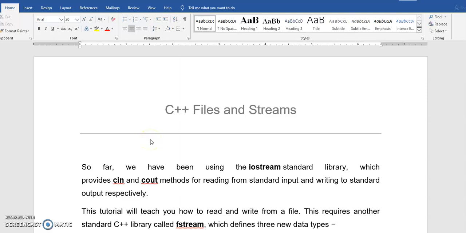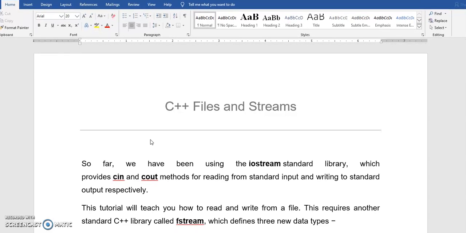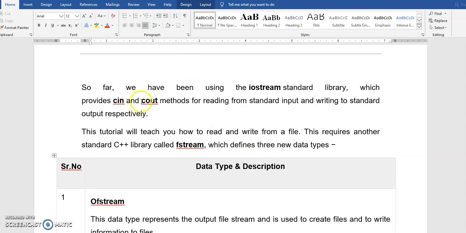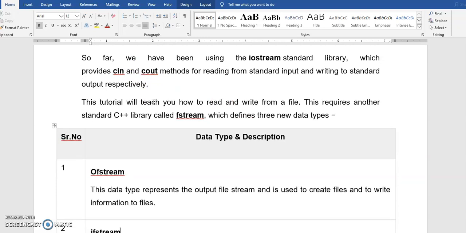Welcome back, students. Today we'll be seeing a topic on C++ files and streams. So we generally know we'll be including iostream. What is the necessity of using iostream in the header file? In order to access cin and cout functions in the iostream, I have to include iostream in the include files. Only then can I access input and output in the console using our C++ programs.